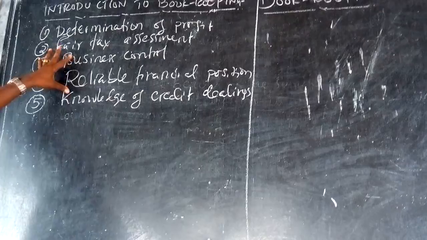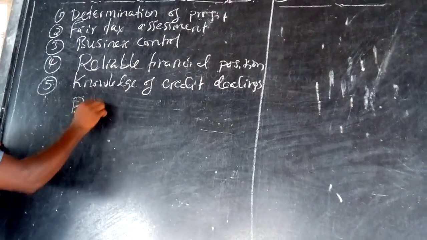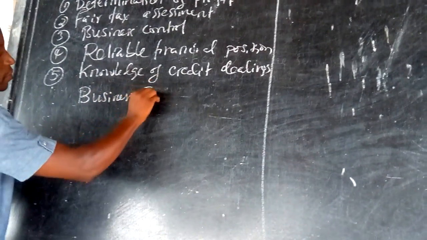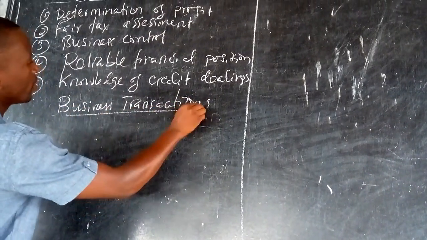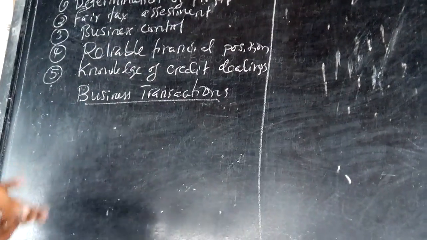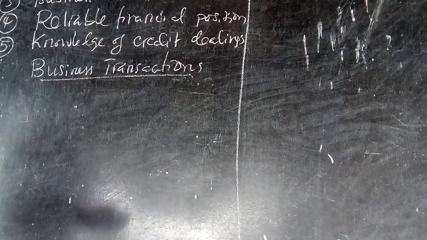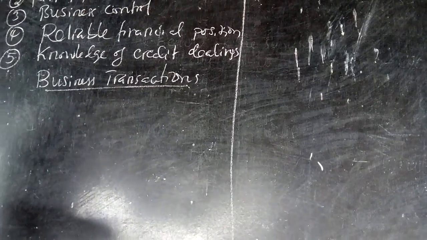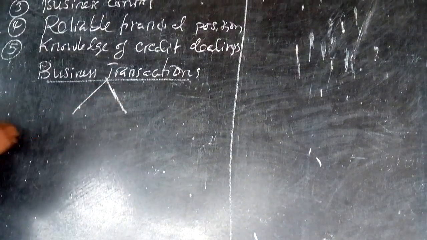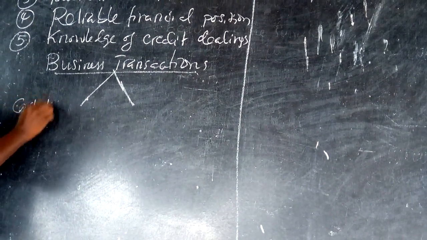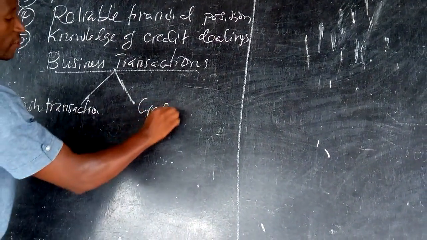Now, from this one, we can go to business transactions. When you're talking about business transactions, we are referring to the action that takes place between 2 or more people, but at the end of the day, it involves money and the goods or services that they are going to exchange. And you have to know that there are cash transactions, but again, we have credit transactions.